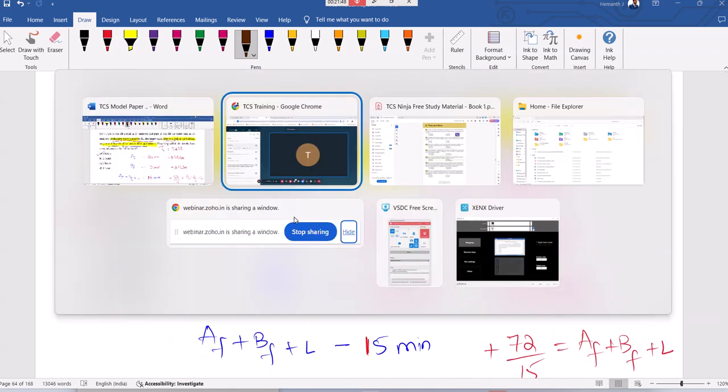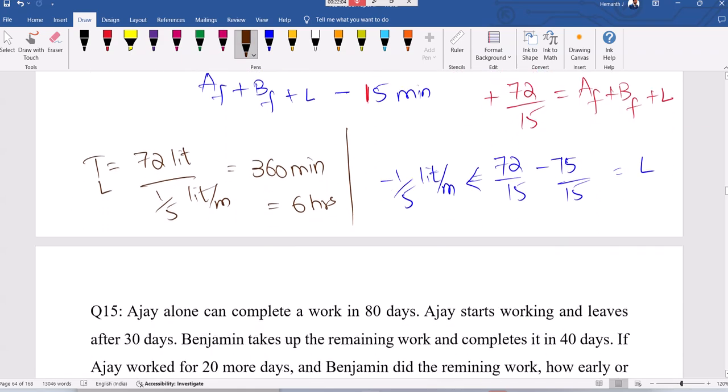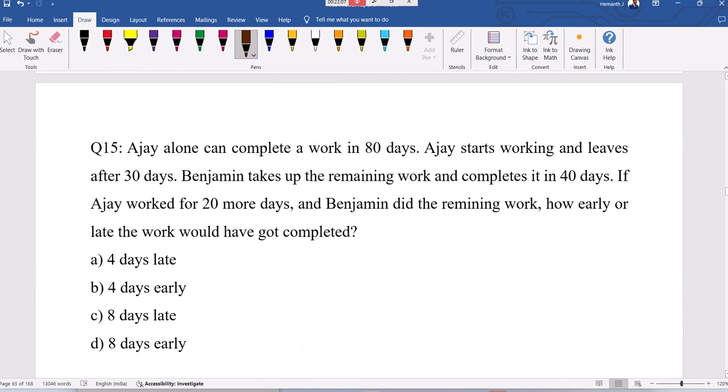We read one thing, but we write another. Perfect. Let's see the next one. With that, the time and work, pipes and cisterns related previous questions we can close.